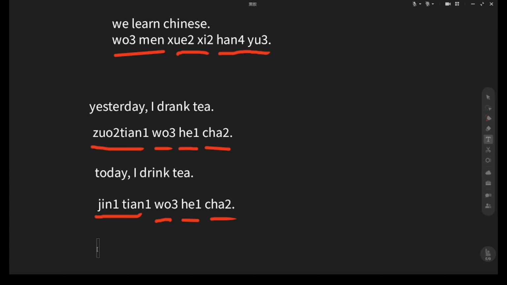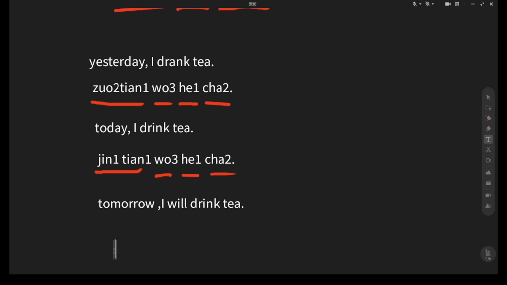Let's see another example. Tomorrow I will drink. So in Chinese, tomorrow, 明天 我 will drink 喝茶. See, the verb 喝 never changes. No need to remember drink or drank or drunk. So easy. Still 喝, this verb. Never changes, right? So you see, verbs in Chinese are lazy. They never change.